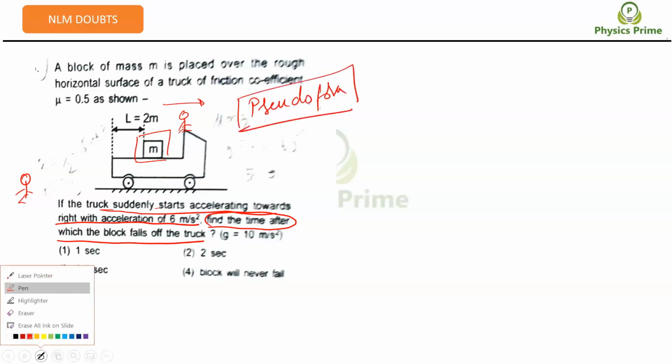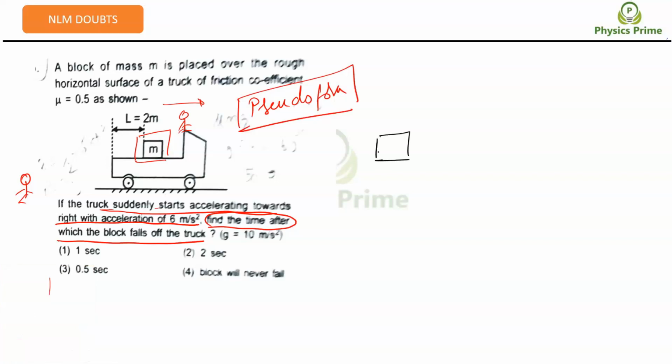So now, if I sit on the truck, what are the forces on the block? There will be a pseudo force in this direction. The pseudo force will be of magnitude mass of the block into acceleration of the frame of reference, that is nothing but m times 6 meters per second square.